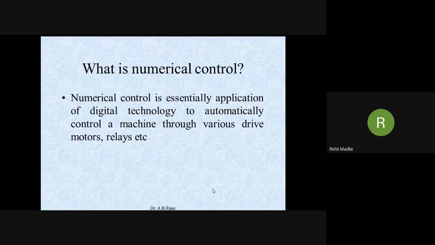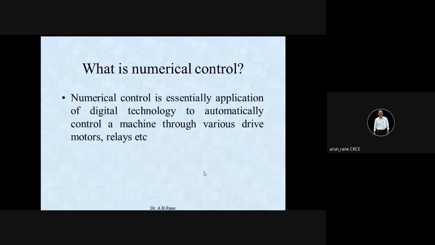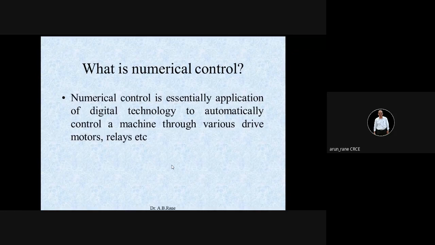I will just summarize. Today I explained the scheme, how the examination is, and the syllabus I will be taking. It is CAD, CAM, and SIM. Then I showed you the CNC machine, CNC turn mill, and then we went to the first lecture, elements of CAM system, and discussed what is numerical control. Numerical control is nothing but controlling the machine with the help of alphanumeric characters.